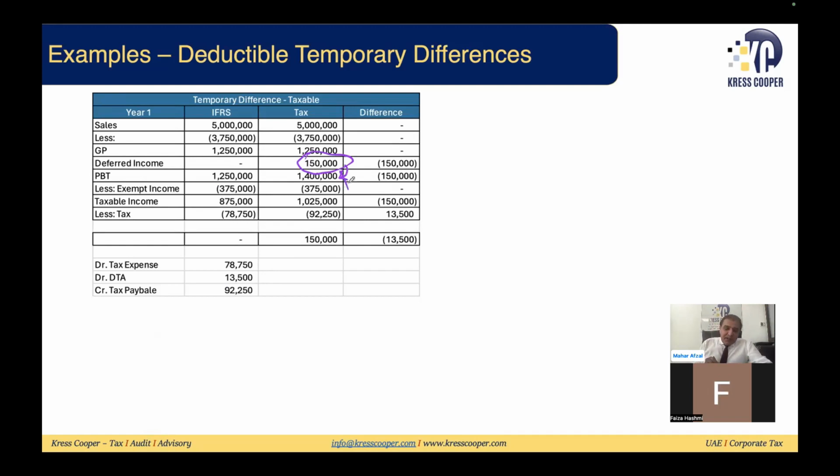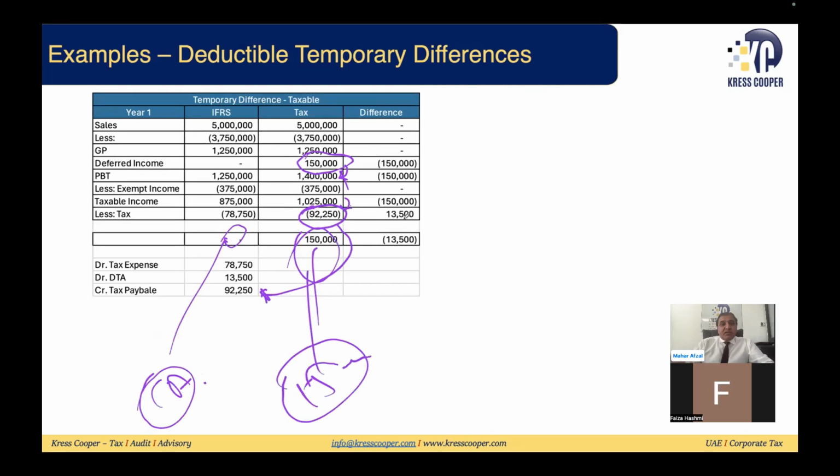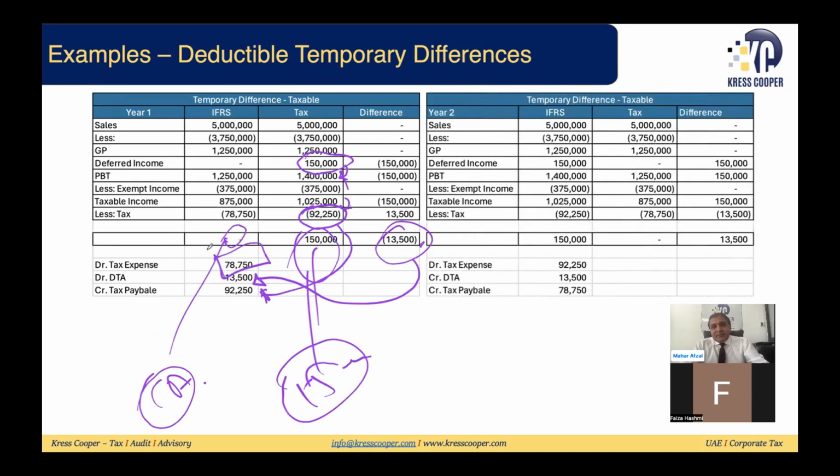So based upon this, 9% of my remaining taxable income, what is my tax payable to authorities? 92,250. This is my carrying amount. Accounting 0, tax base is 150,000. The difference, 9% of the deductible temporary difference, has led to my deferred tax asset because I need to adjust this in the future. So what will be my tax expense? 78,750. In the second year, now this 150,000 has already been booked and claimed by tax authorities.